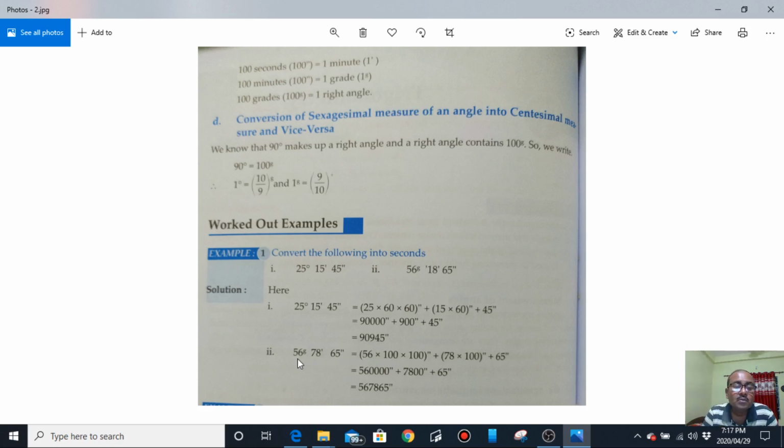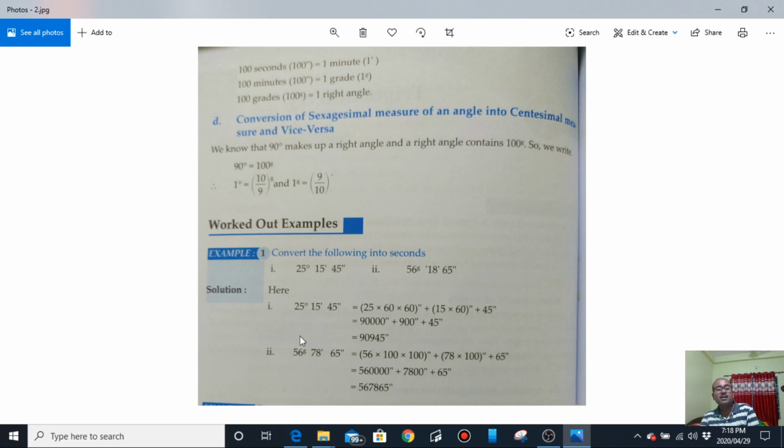Okay. So question number 2. 56 grade 78 minute 65 second. This is in centesimal system. So you have to go to centesimal seconds. So grade, double multiplied by 100, will make it second. Minute, once multiplied by 100, will make it second. 65, it is already second. So multiply and add, it is 5,67,865 seconds.